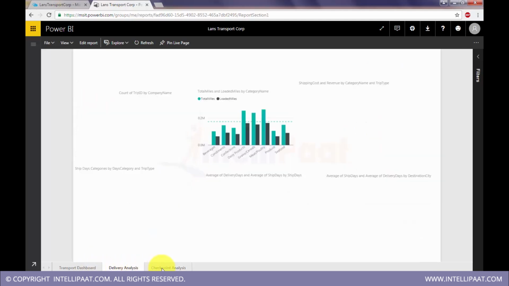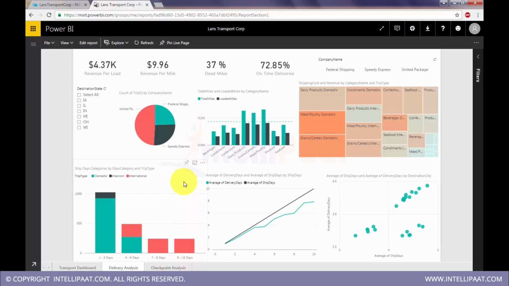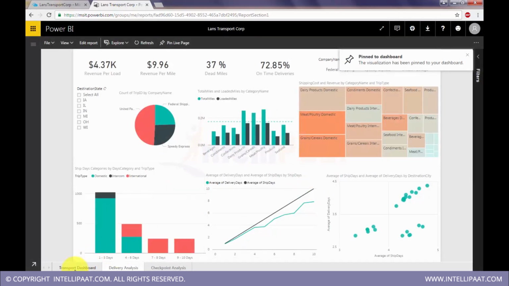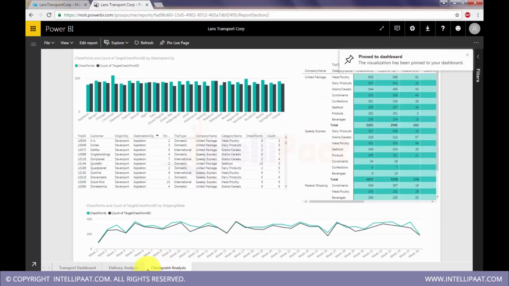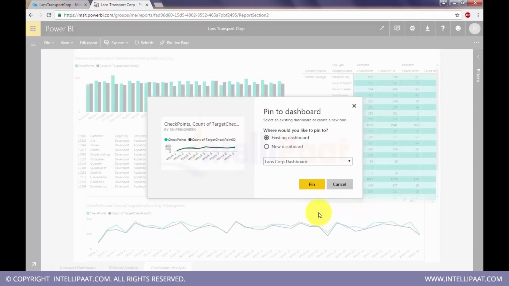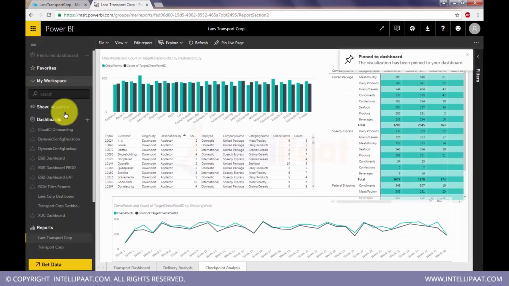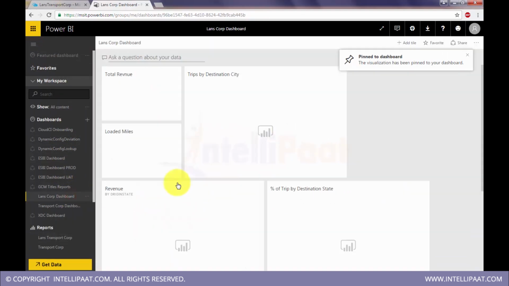From here I can specifically pin visualizations onto the dashboard. Remember, we already created a dashboard in our first assignment, the Lance Corp dashboard. We already pinned some visualizations there from our first dashboard. Now we're pinning from our second and third dashboards. And this trend line, pin this trend line also. Now you go and check out that dashboard.